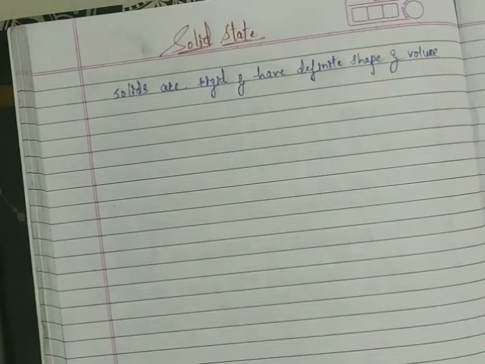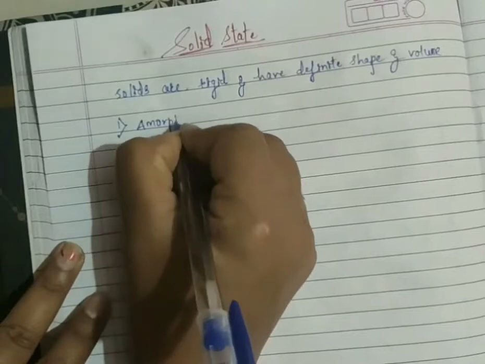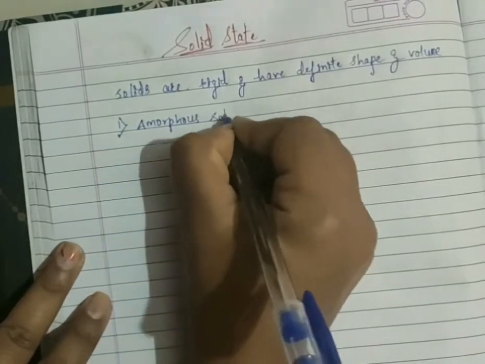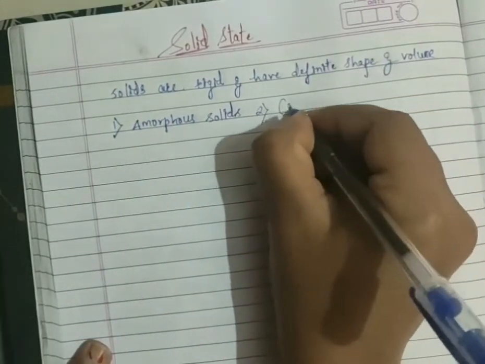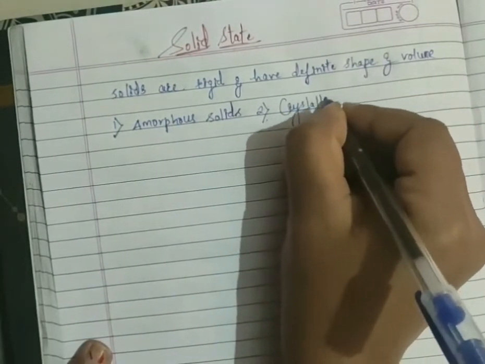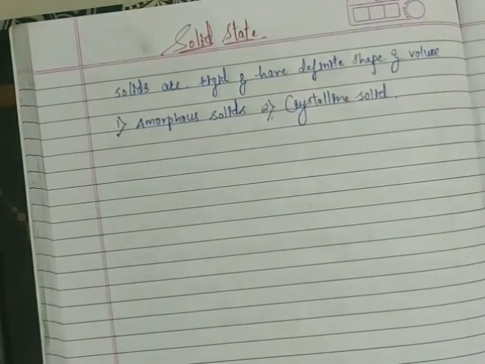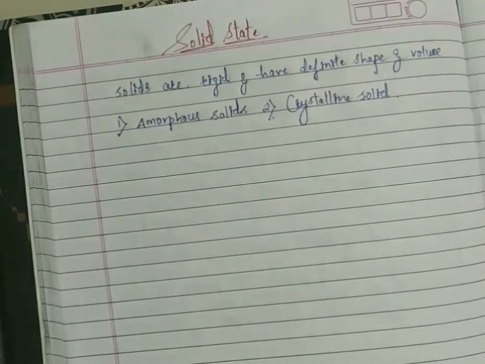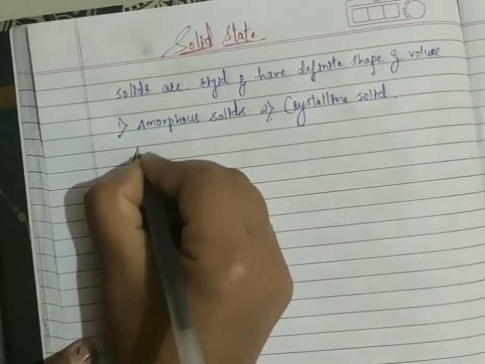Because of this, solid compounds can be classified into two main important types: the amorphous solid and the crystalline solid. Now we'll discuss what is meant by amorphous solid and what is meant by crystalline solid. First we'll discuss the amorphous solid.